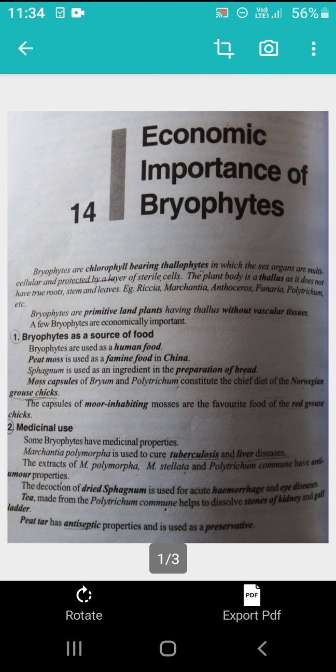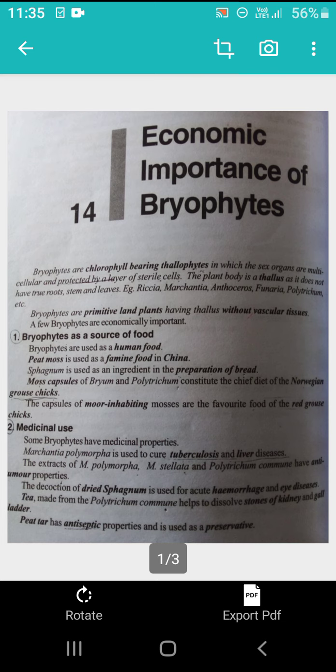And some bryophytes are used medicinally. For example, Marchantia polymorpha is used to cure tuberculosis and liver disease. So Marchantia polymorpha, Marchantia stellata and Polytrichum commune, these extracts have anti-tumor properties.